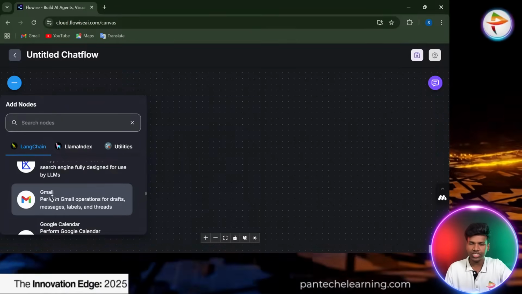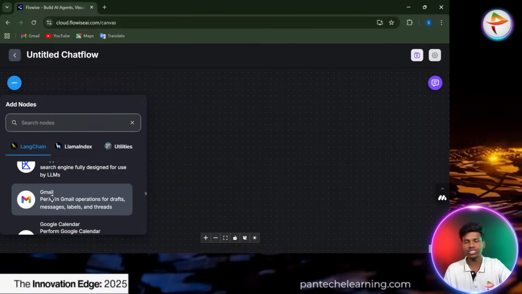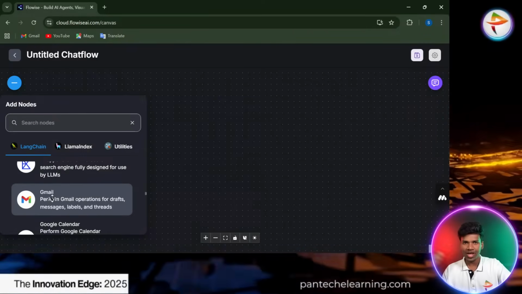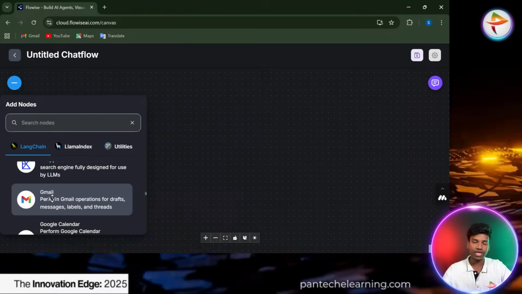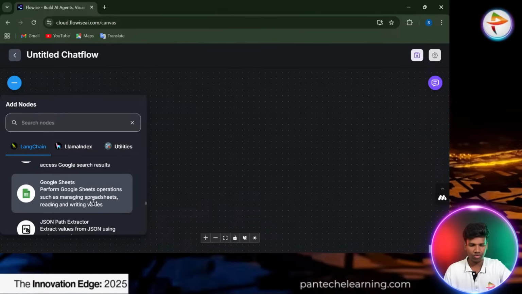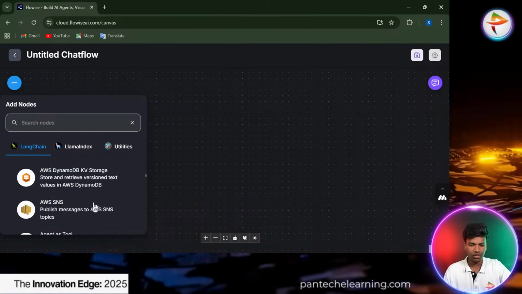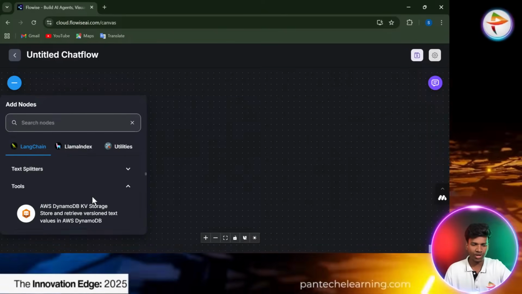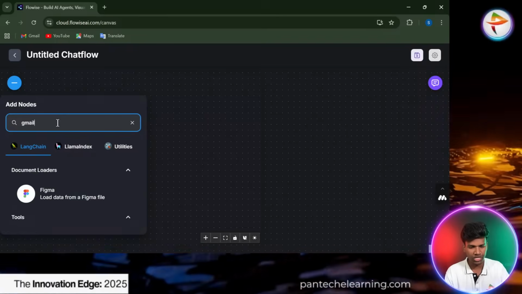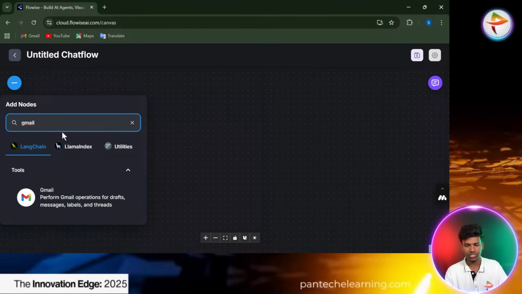Now you can see Gmail is also included in this, because everything is tool-based. The existing tool is already there. Based on the tool we can connect our agent, right? Based on our process it will differ. We don't need to select this manually; we can just use the search bar. Type Gmail, then you can get Gmail like this.